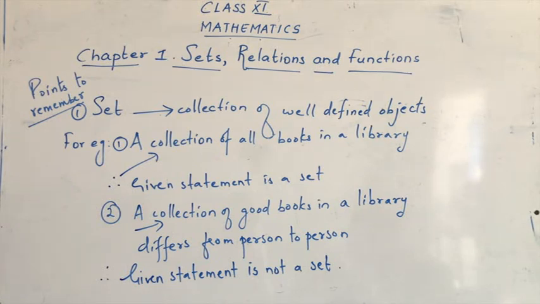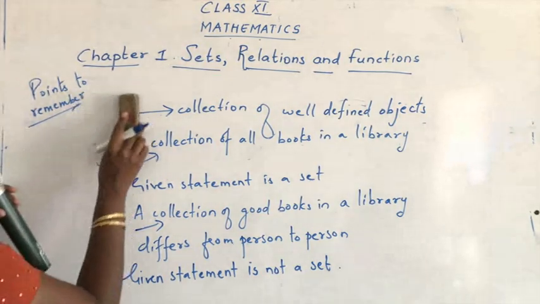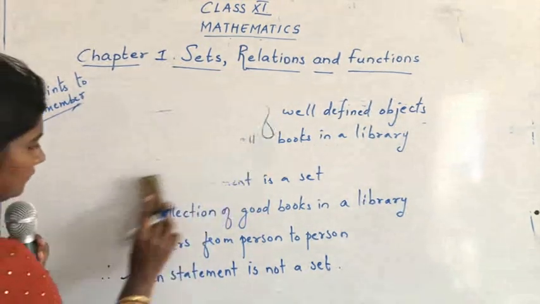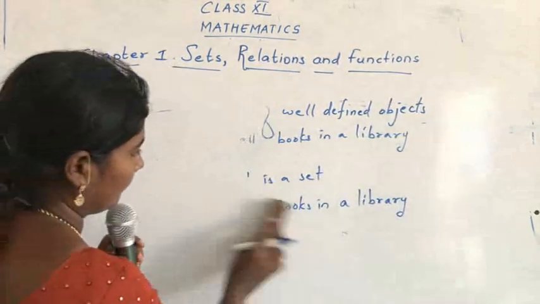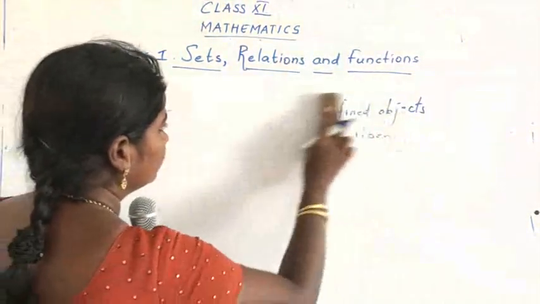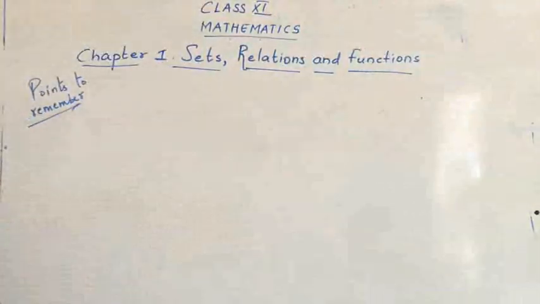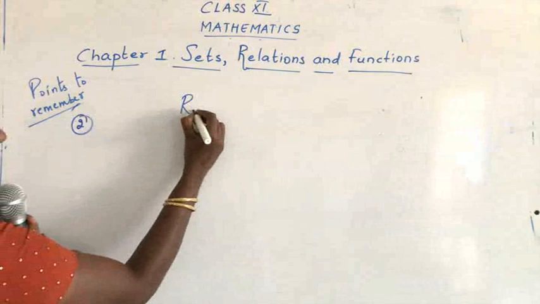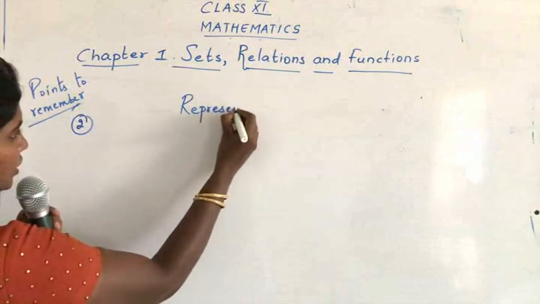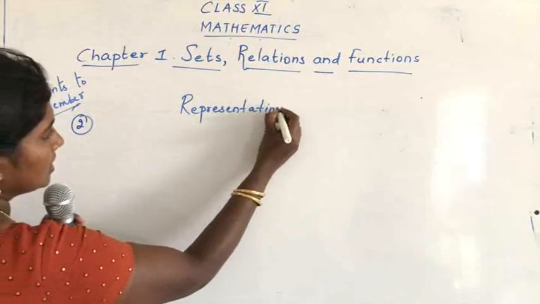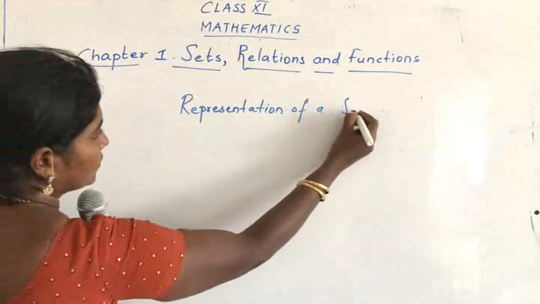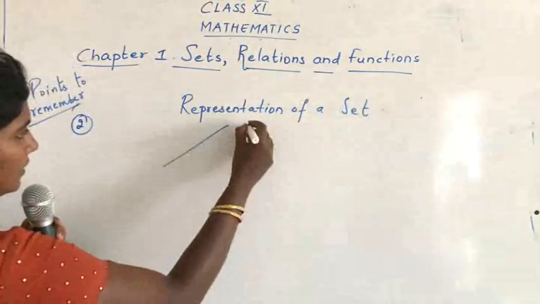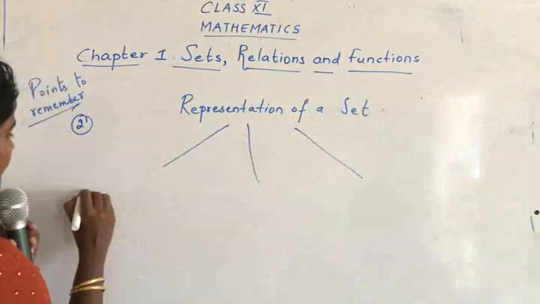Now let's go for the second part. Now what we are going to see is how to represent a set. Point number 2, representation of a set. We have 3 ways. What's the first way?